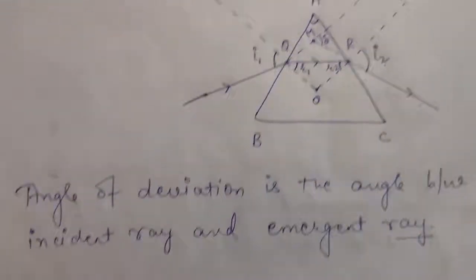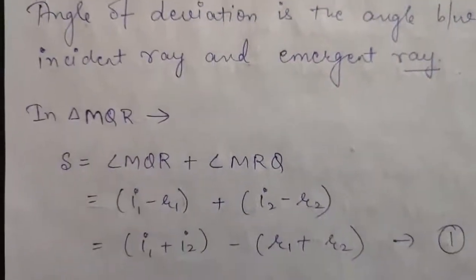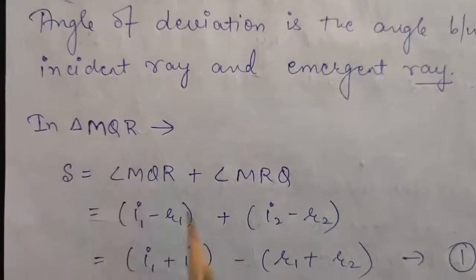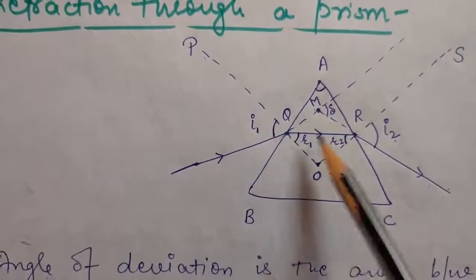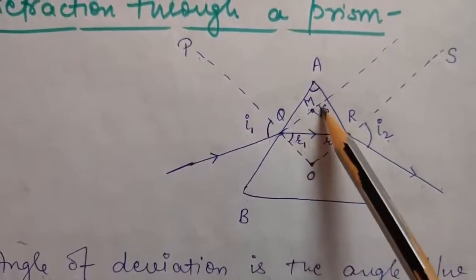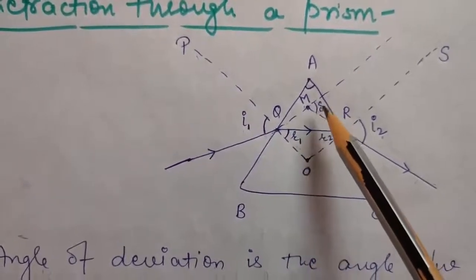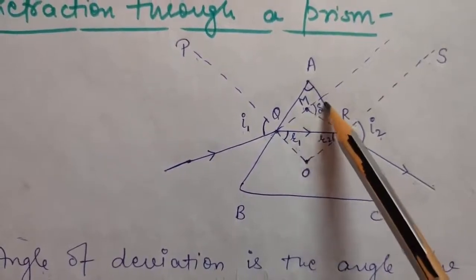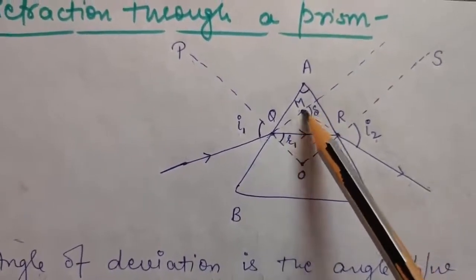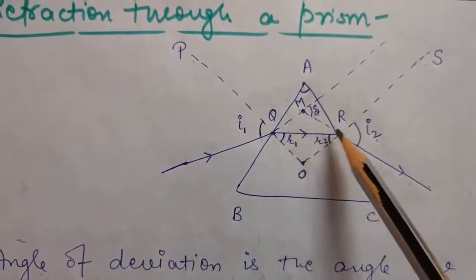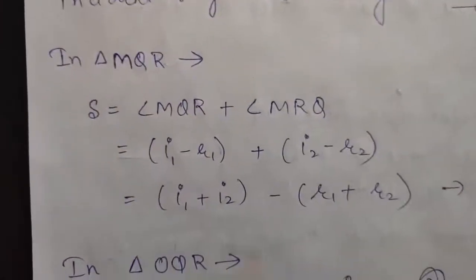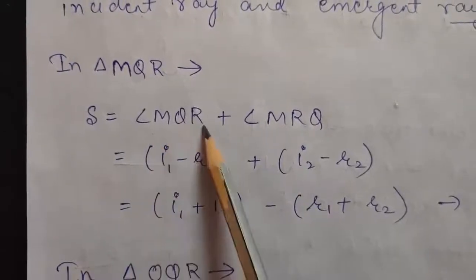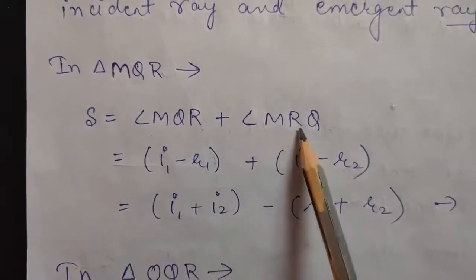Okay, so now to calculate the relation, let us consider triangle MQR. That is this triangle, triangle MQR. As you can see, del is the exterior angle of this triangle. So using the mathematical properties, you can say angle del is equal to angle MQR plus angle MRQ, right? Therefore angle del can be written as angle MQR plus angle MRQ.